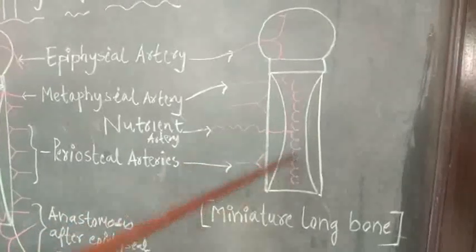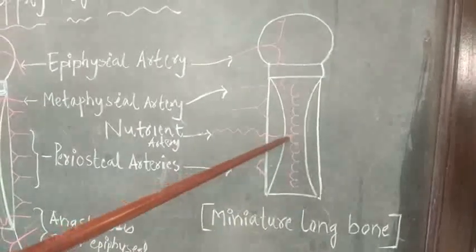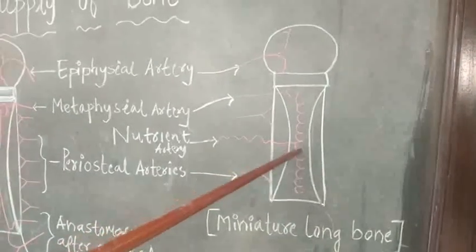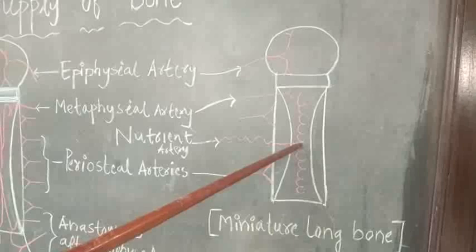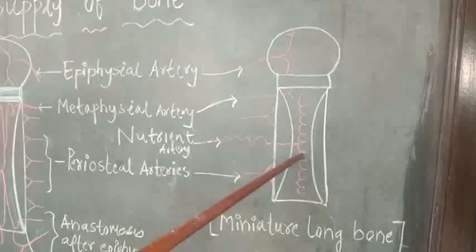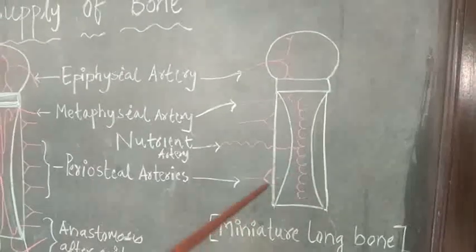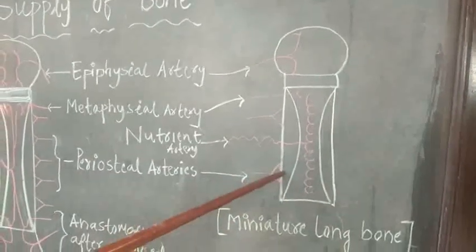Due to the presence of this plexus, the shaft of the miniature long bone is the most common site for infection, particularly in children. In adults, this nutrient artery is replaced by the periosteal artery.